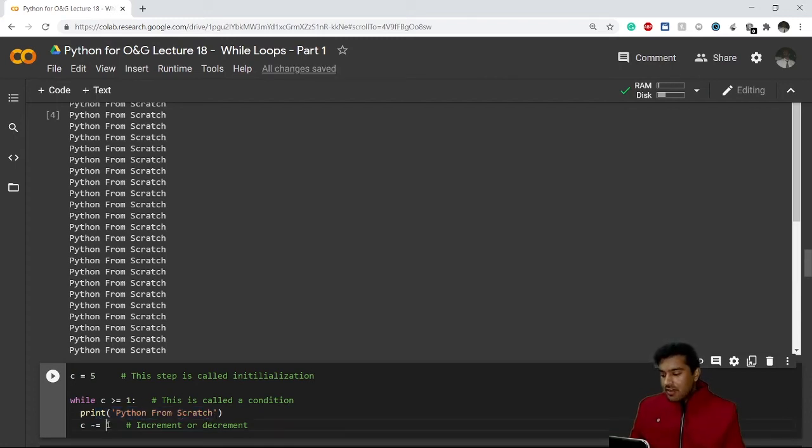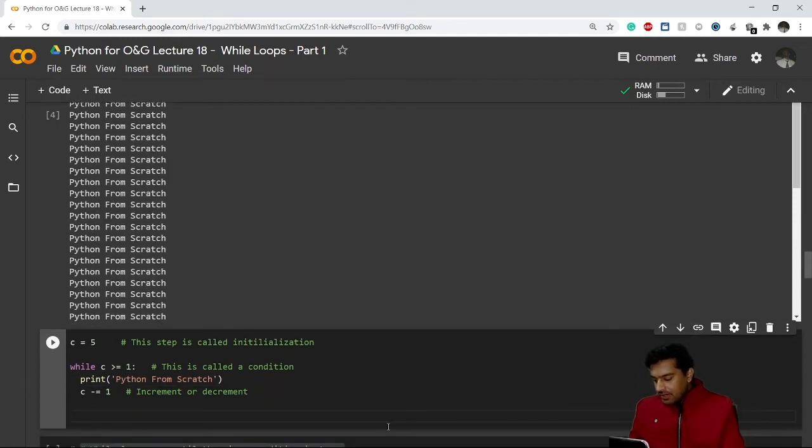Now this time, this thing is new for you. I have written here c equals to c minus 1. We can also rewrite it as c minus equal to 1. Both are the same thing, so we can write it in both ways. This is correct, and this is also correct. So I have written here c equals to c minus 1. For your convenience, I'll just rewrite it again as c equals to c minus 1.